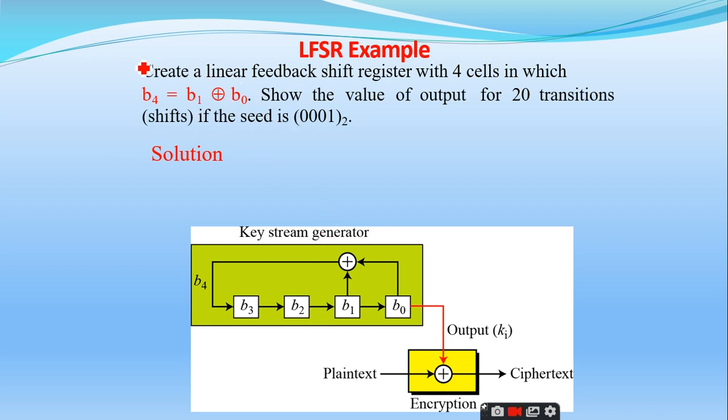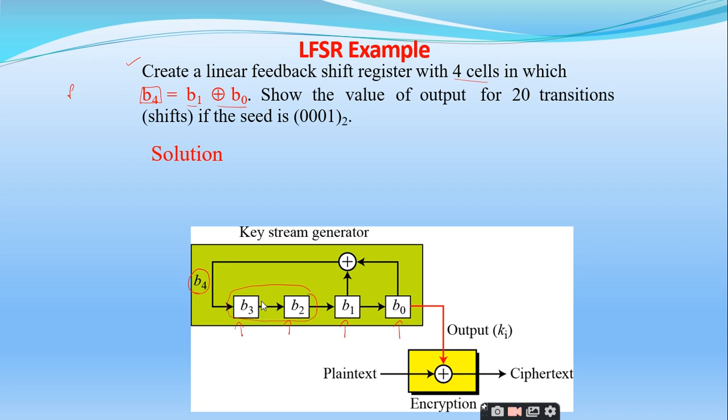Right. So we'll see an example. Create a linear feedback shift register with 4 cells. So these are the 4 cells I have: B0, B1, B2 and B3. In which B4, the new bit, is a linear relation. The function is defined as B1 exclusive or B0. So to generate a new bit of key stream, you are making use of the feedback from the previous bits, which are taken from only B0 and B1. B2 and B3 do not have any role in generation of the new bit.